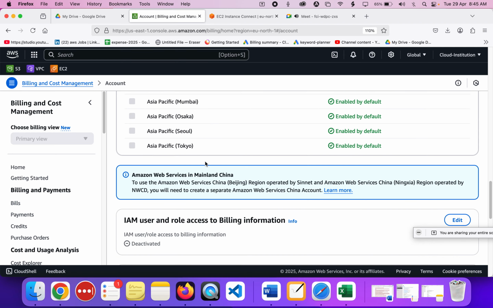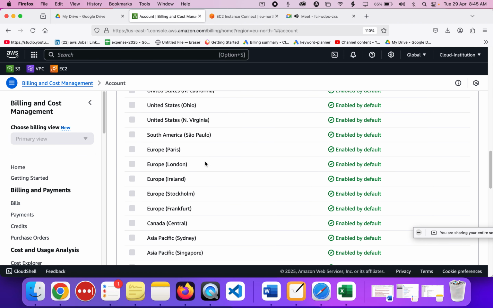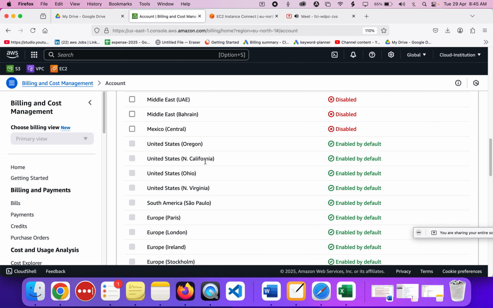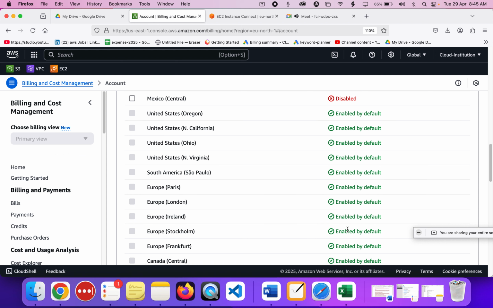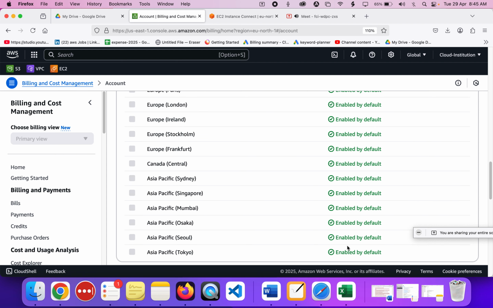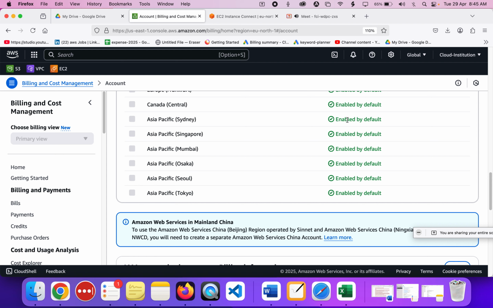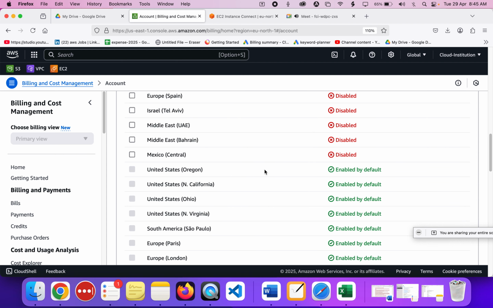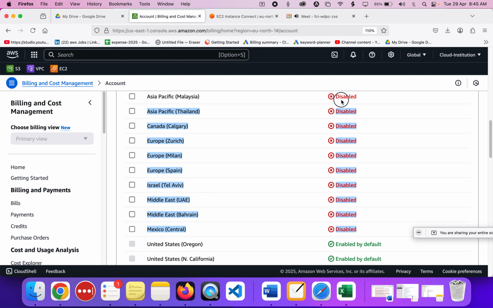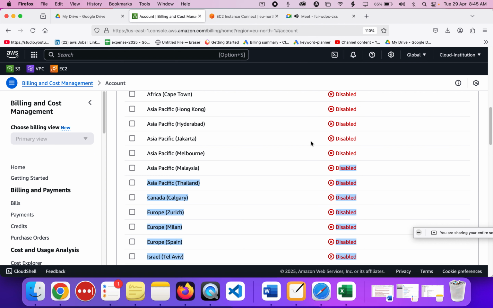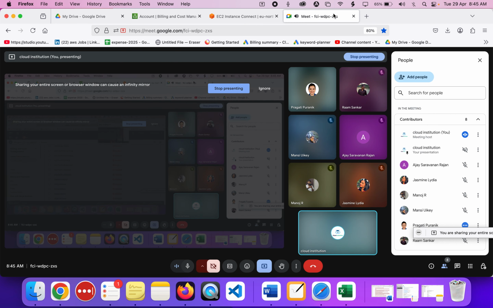So the regions can be added by AWS anytime. So if you can count it out, how many regions are there? 1 2 3 4 5 6 7 8 9 10, 11 12 13 14 15 16 17 18. 18 regions are already available for your account, and the rest of the regions are disabled for you. Okay, so this is a good answer. So what is regions means? It's a collection of data centers.